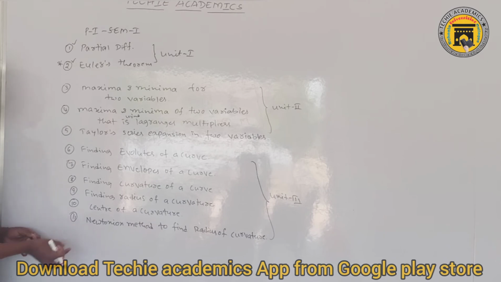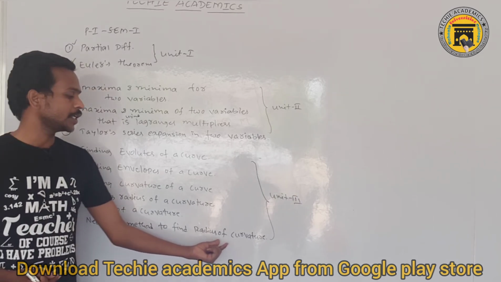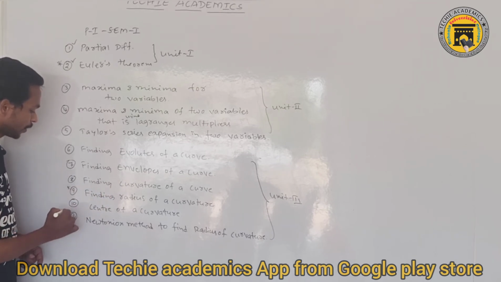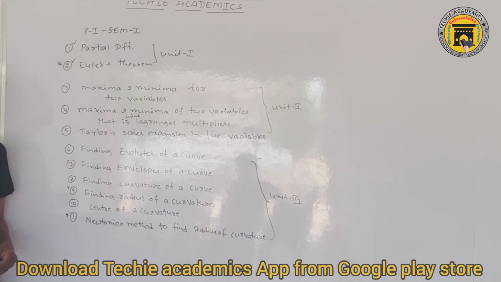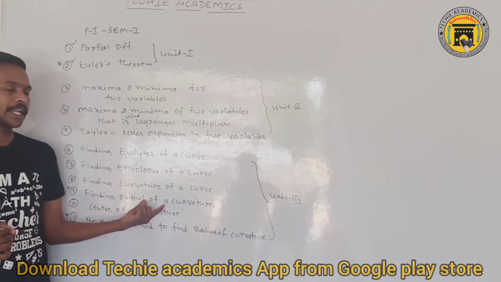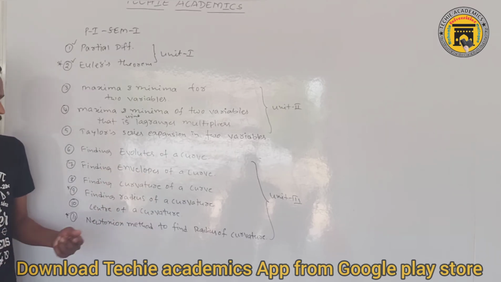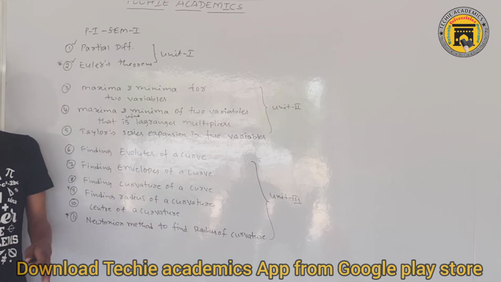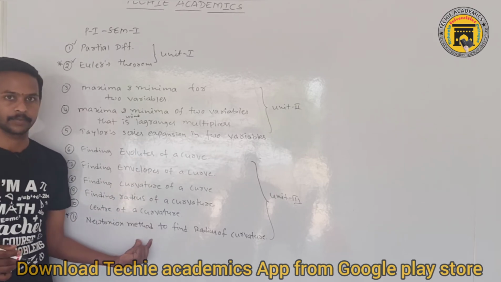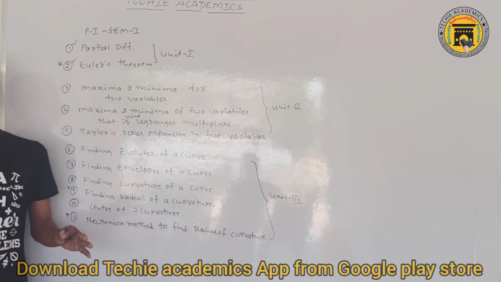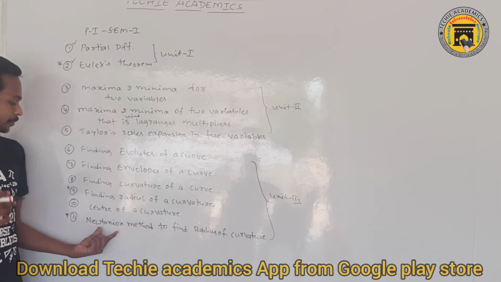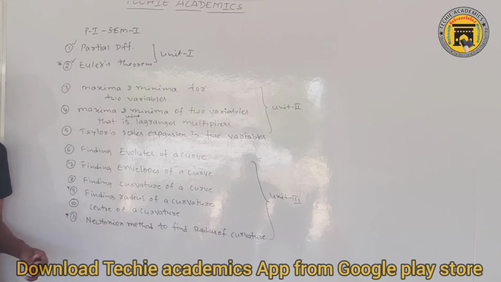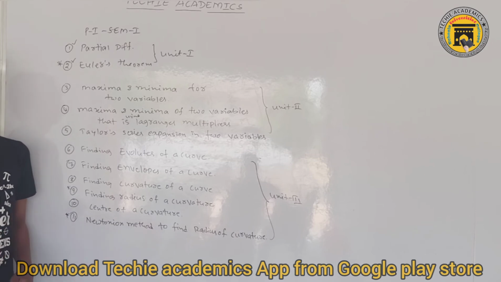So one more special topic, that is Newtonian method to find radius of curvature. What is the difference between radius of curvature and the Newtonian method to find radius of curvature? Here you will have a direct formula to find the radius of curvature. Here you will have a special method to find radius of curvature, that is the Newtonian method. Based on this method you have only 3 to 4 problems. If you see those problems, you can understand how to find radius of curvature by using the Newtonian method.